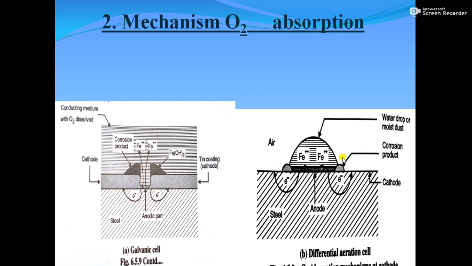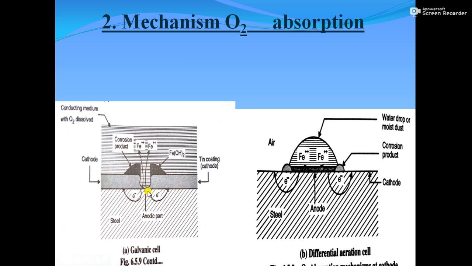In this case, water acts as electrolyte, the iron plate underlying through the crack acts as anode, and the oxide layer is going to work as cathode. This can be one case. Second case, suppose we have taken a steel tank, and on that steel tank there is a presence of tin coating. As tin is less active as compared to the steel tank and the medium is alkaline, what is going to happen? This is going to work as anode, this is going to work as cathode. But here, as you can see, the exposed area of the anode is less and the cathode area is more. This is the condition of oxygen absorption: the cathodic area is more and the anodic area is less.